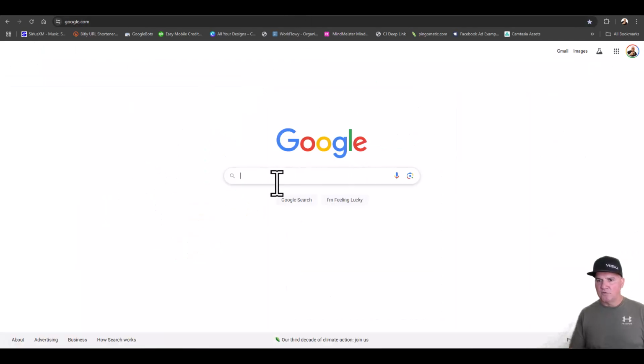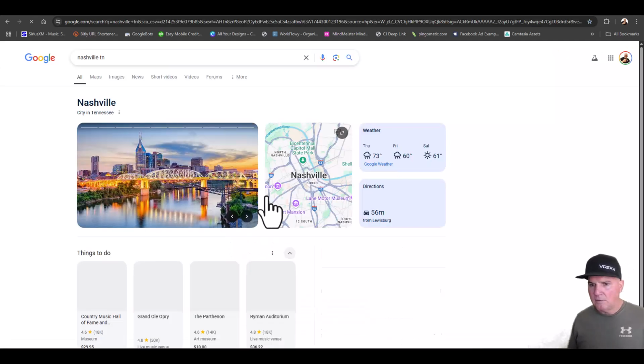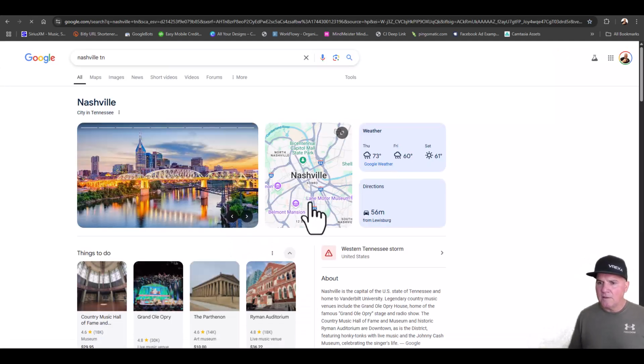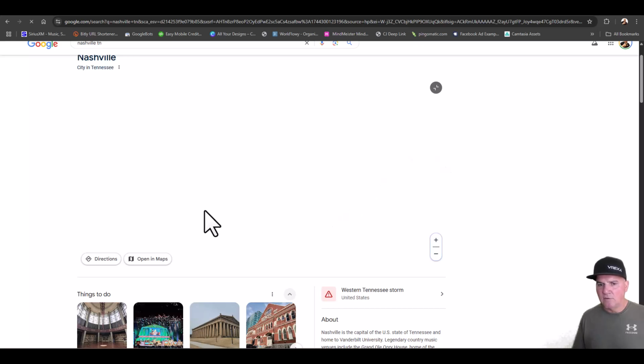So we look for service-based businesses. I always say to look in your region. So if you go into, let's say, Google Maps and you search for Nashville, which is near me, and look at the map here and select the map, you don't want to target Nashville, like downtown Nashville.